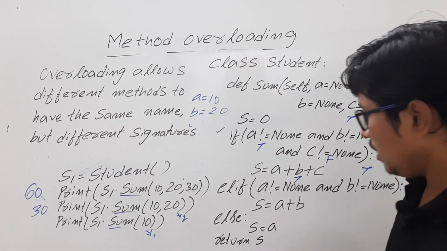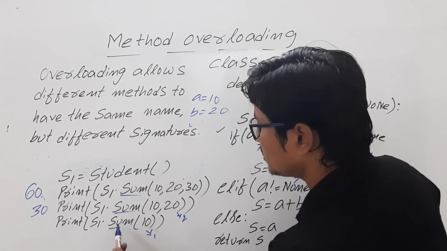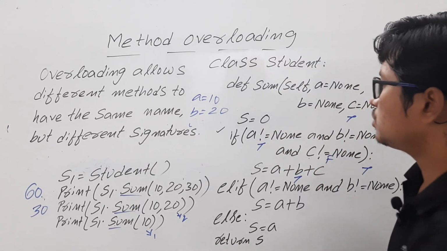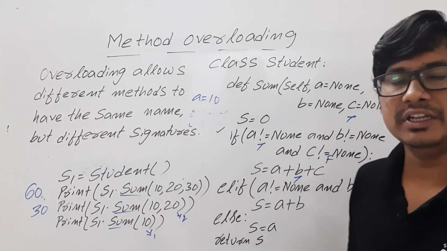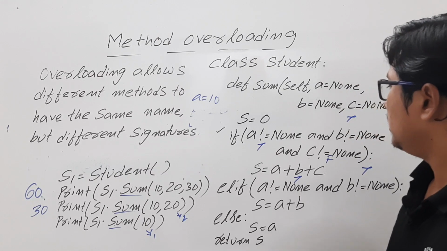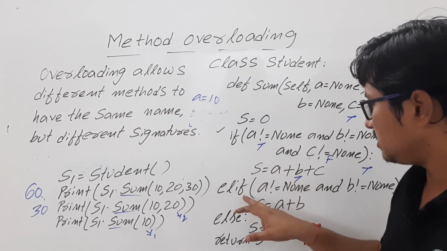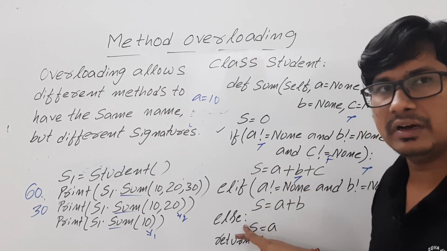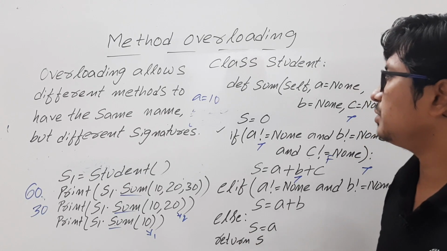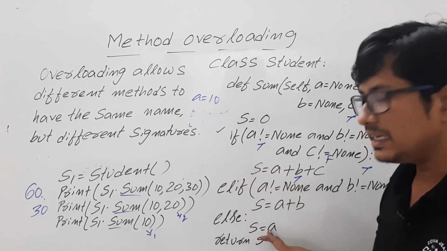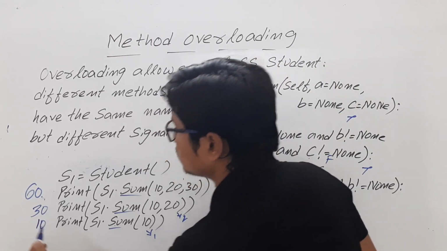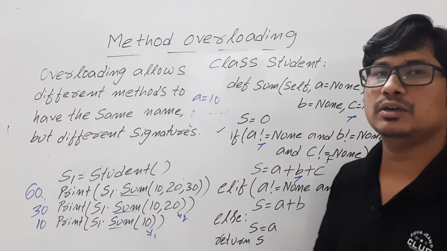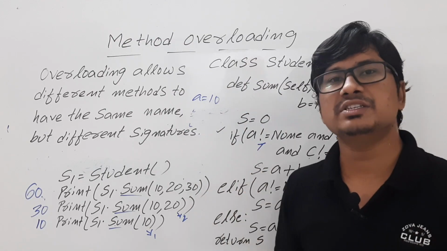Okay. Now look at here. Coming to the statement sum is equal to 10, A will have the value 10, B and C will have the default values None. Then this condition will be false, this condition will be false, so it will come to the else block. S is equal to A, so S will have the value 10. So you return it, and you will get the output as 10. So this is the meaning of method overloading. I hope it is clear for you.